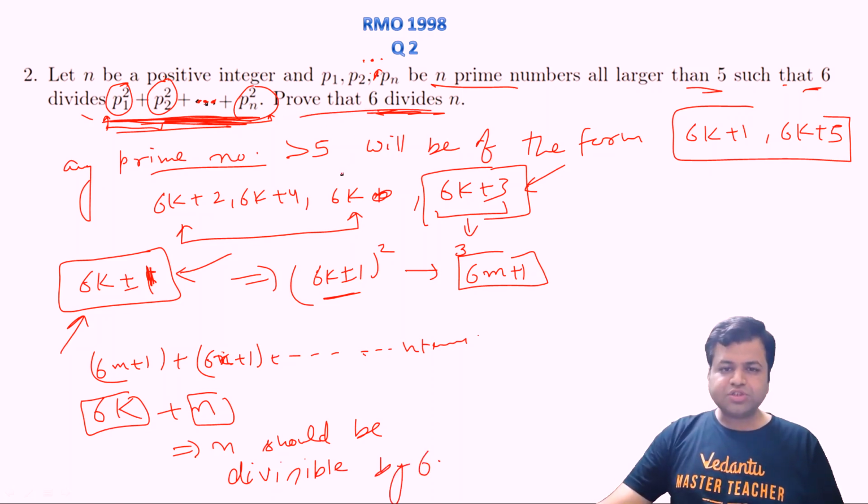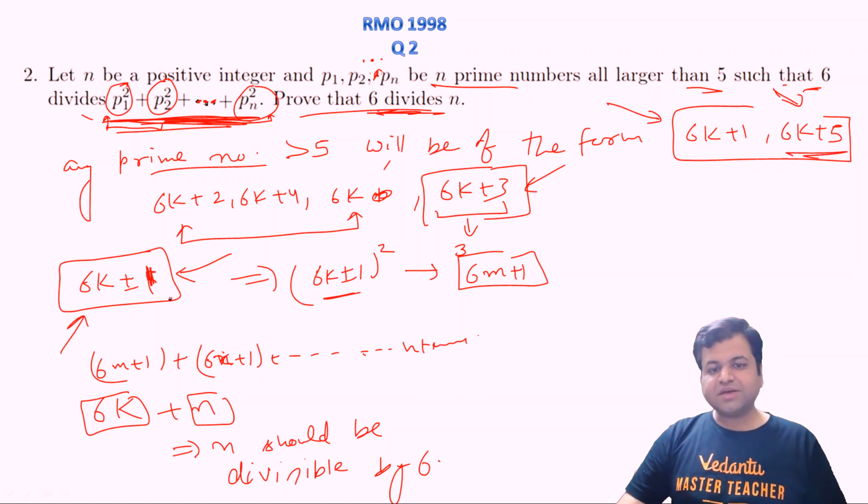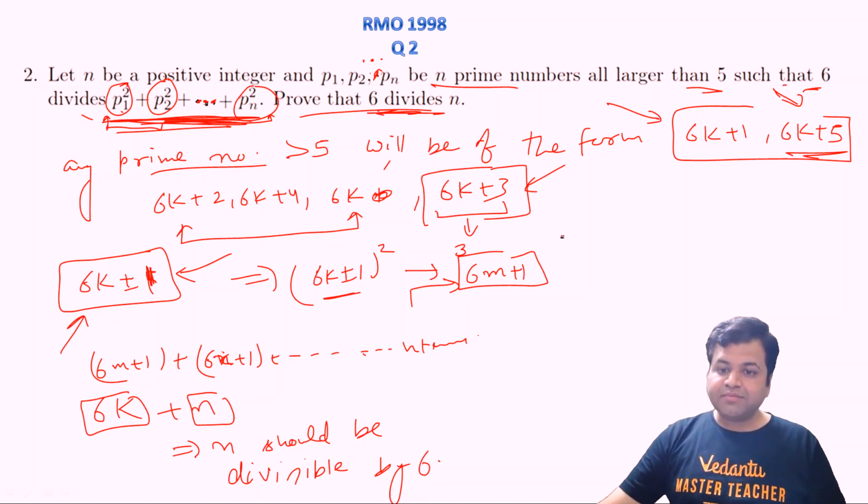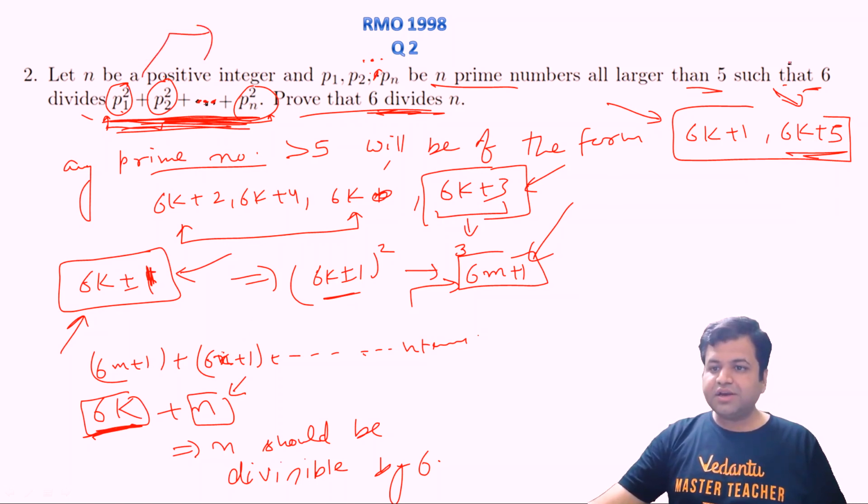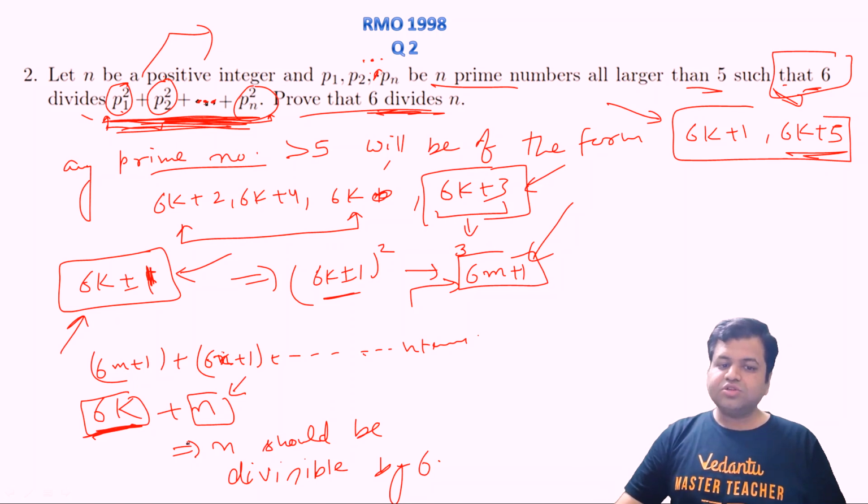So in this particular question, all you need to know is just one thing: any prime number greater than 5 will be of the form 6k plus 1 or 6k plus 5, and 6k plus 5 can also be written as 6k minus 1. The square of that will be of the form 6m plus 1. Now if we add n squares of such type, we end up with a multiple of 6 plus this n. And as stated in the question, the sum is divisible by 6, so this simply implies that n should be divisible by 6.